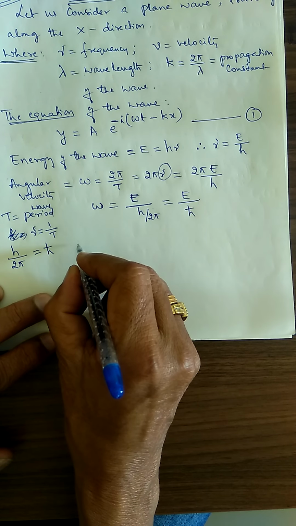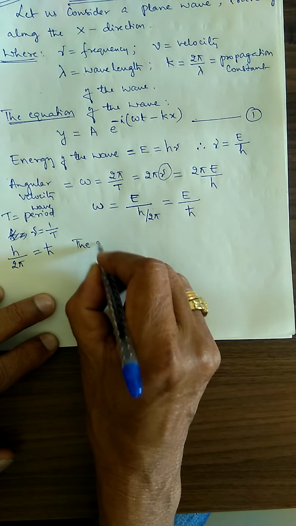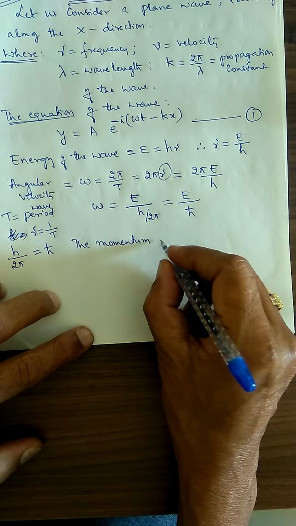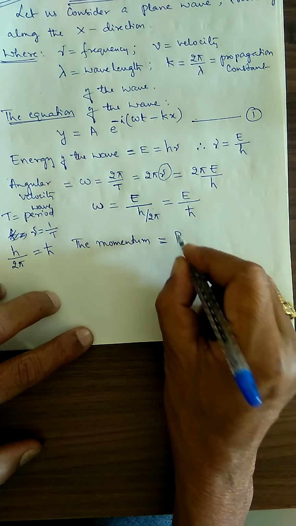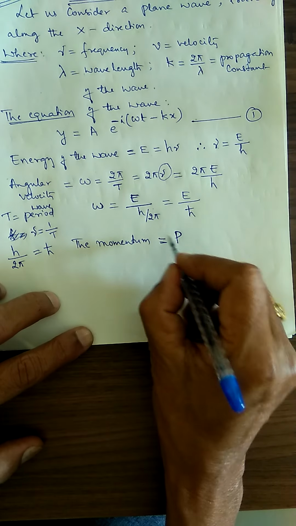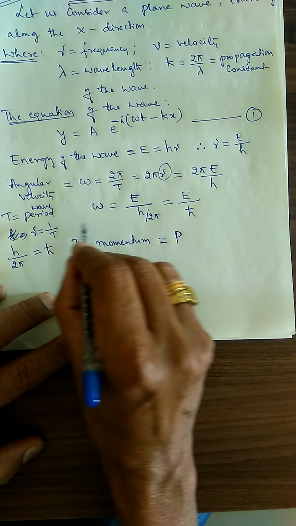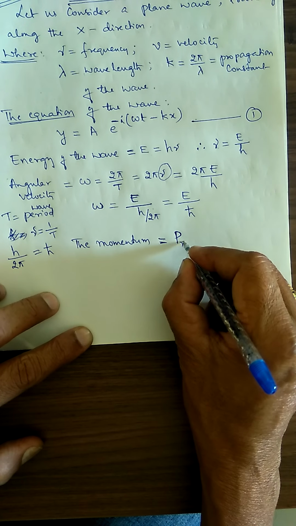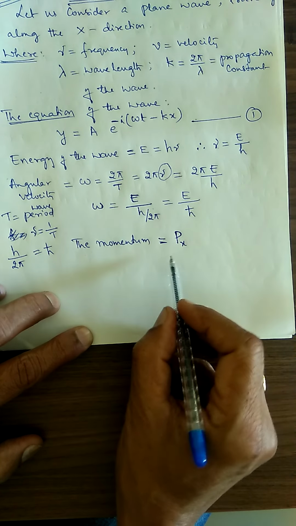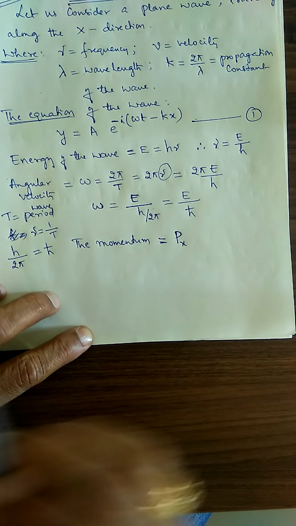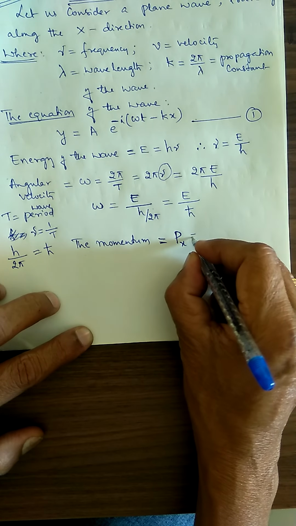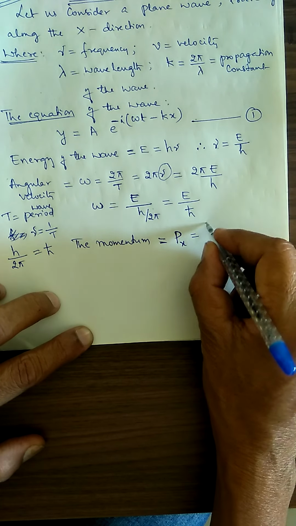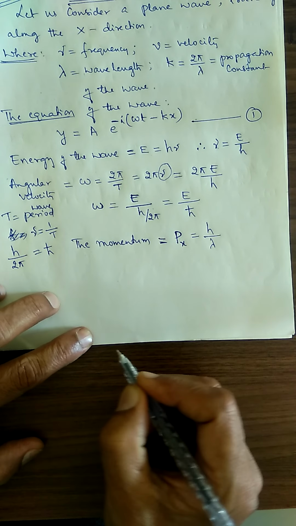Similarly, for the momentum, let me write. Momentum is represented by P. But this momentum, the wave is moving along the x-axis. Since the wave is moving along the x-axis here, momentum is also present along the x-axis. Therefore, I will write a suffix x, P suffix x. That P suffix x is equal to h divided by lambda. That is the momentum.